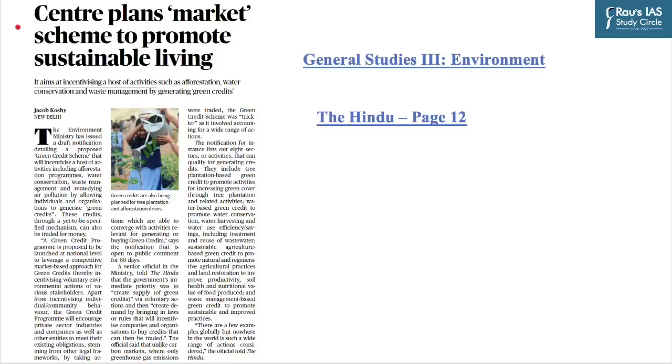After discussing the employment topic in detail, I hope that you will be able to write a decent answer on these questions. Moving on to the next topic, which is based on this news, which featured at page number 12 in The Hindu. And the context is that the government proposed a market scheme which seeks to foster sustainable living by offering incentives for a range of activities such as afforestation, water conservation, and waste management. And this will be achieved by generating green credits as a means of encouragement.